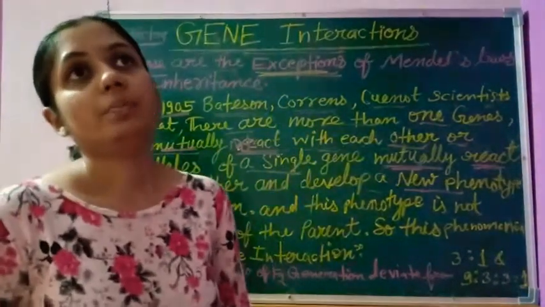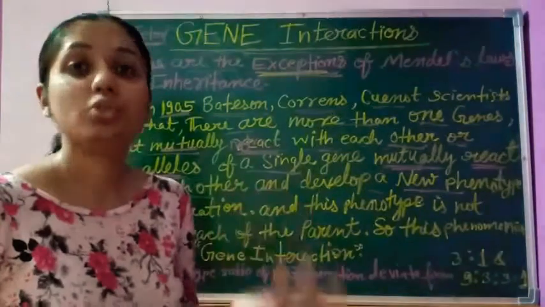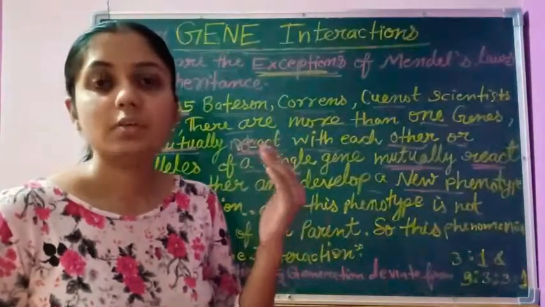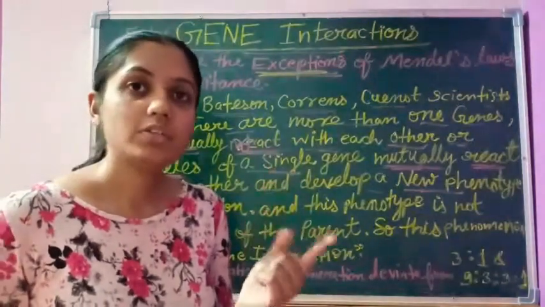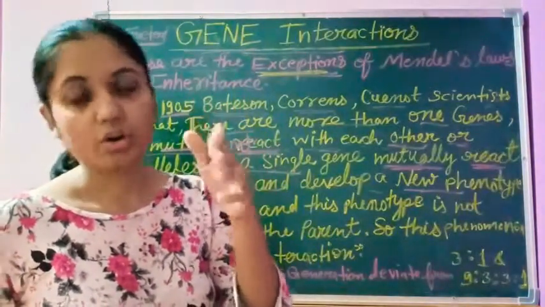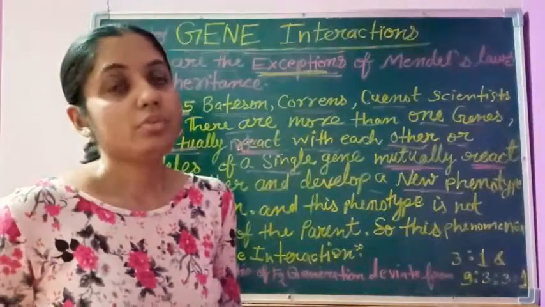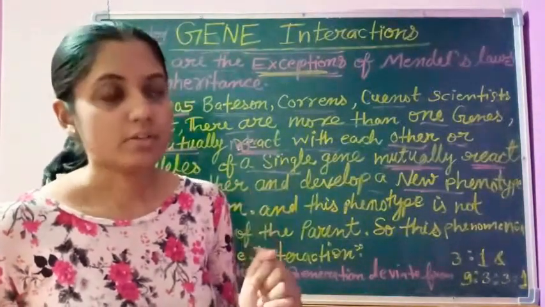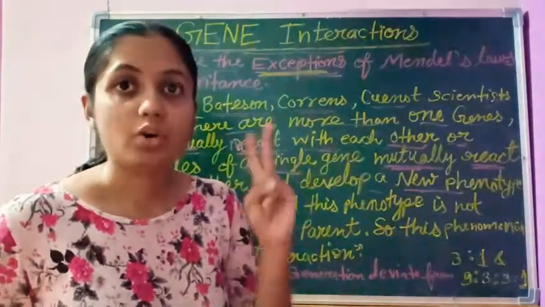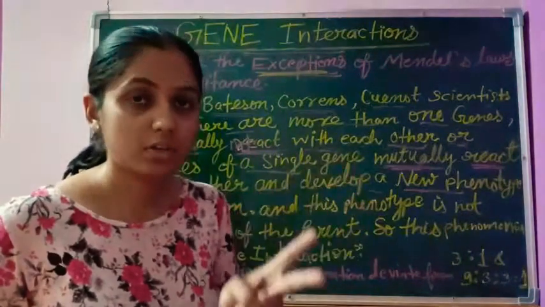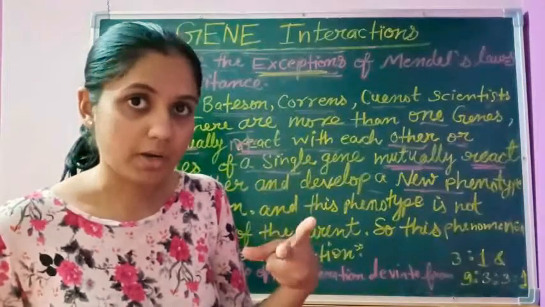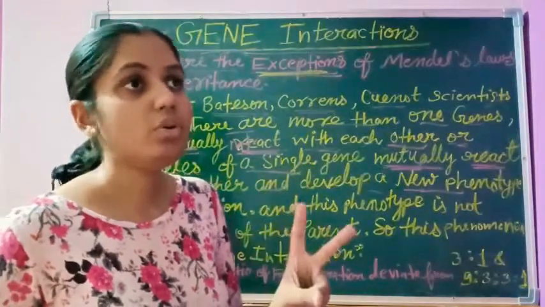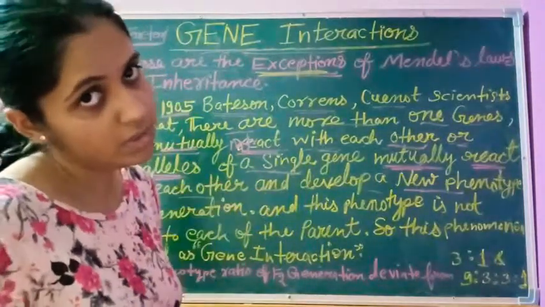Suppose we know that in Mendel's monohybrid cross, Mendel took the character of plant height, in which the plant can be either tall or dwarf, not intermediate in size. So the dominant allele of tallness and the recessive allele of dwarfness do not mix with each other. They are independent, so the plant is not intermediate in size.